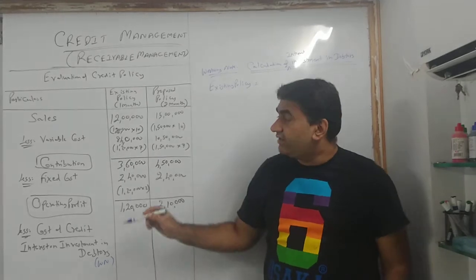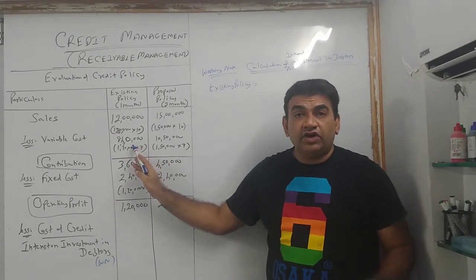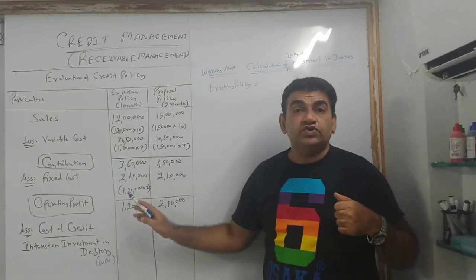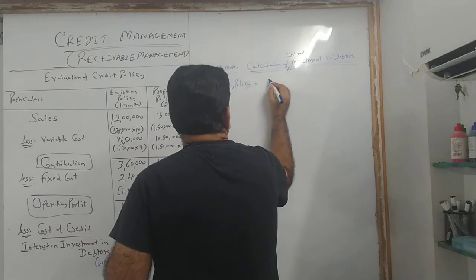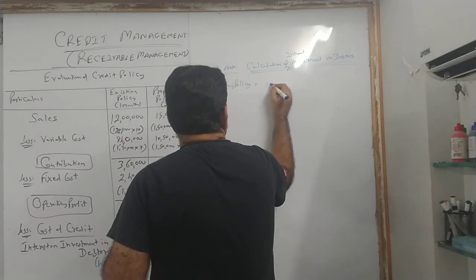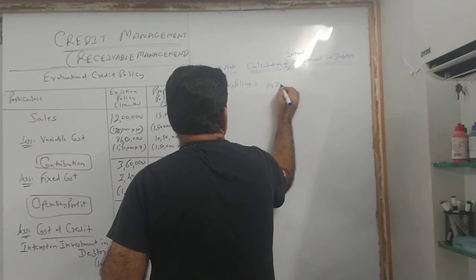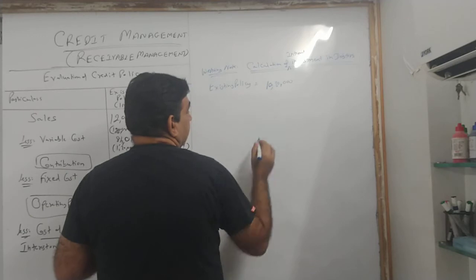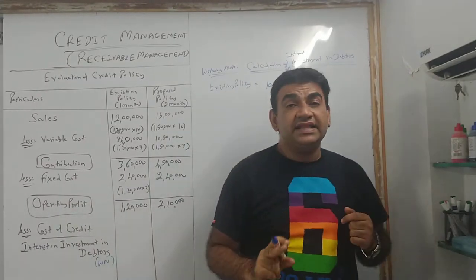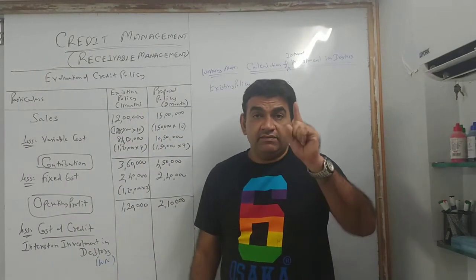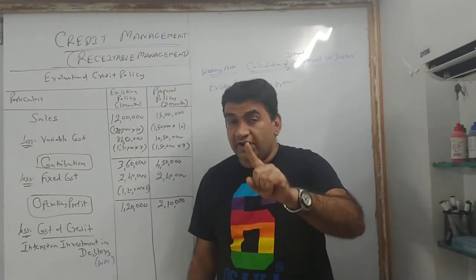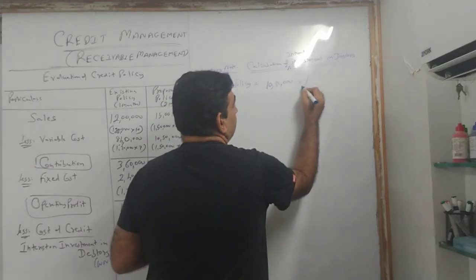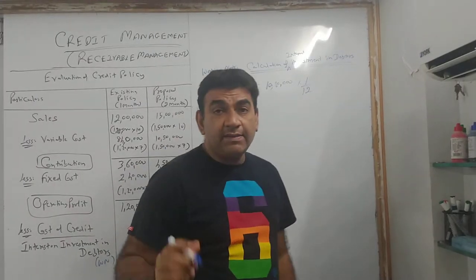अभी कैसे calculate करोगे? Existing. See my variable cost कितना है? 840 is my variable cost. Fixed कितना है? 240. So 840 plus 240 कितना हो गया? 1080. So existing is 10,80,000. ठीक है? That's your total of fixed and variable. Credit period कितना है? 1 month. My money is going to be blocked only for 1 month. Year is of 12 months. So what I do? Into 1/12. ठीक है? आई एम रिपीटिंग.